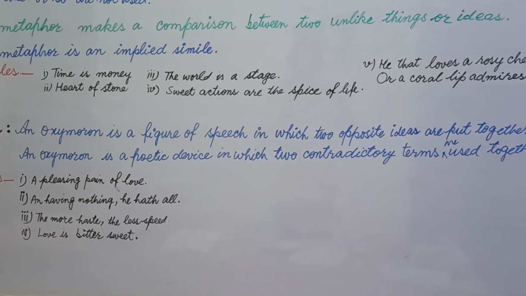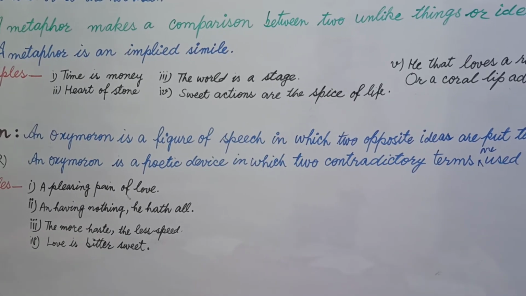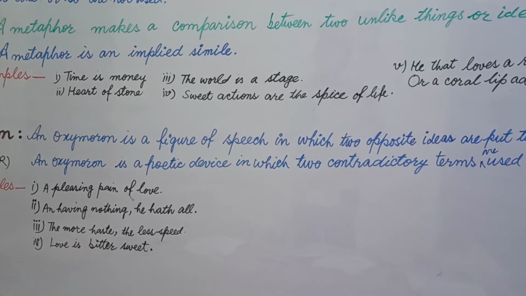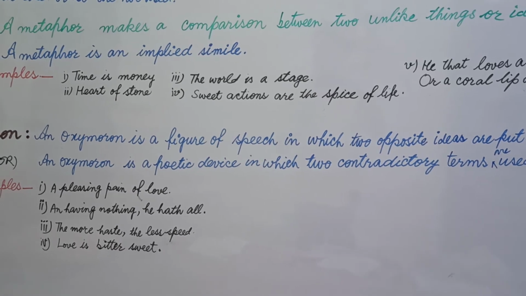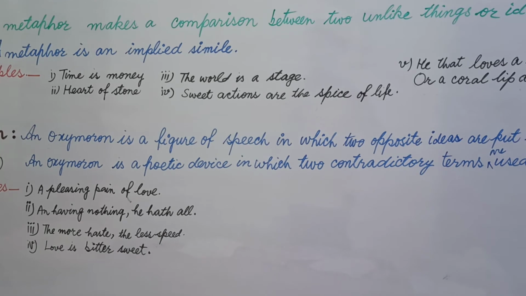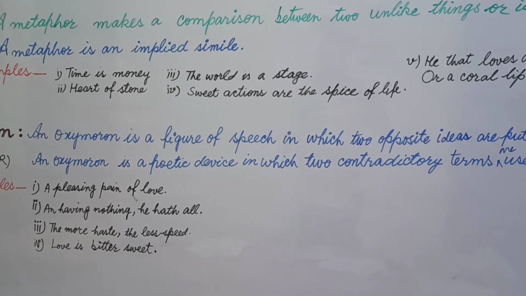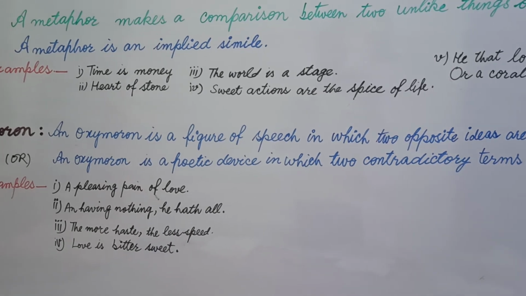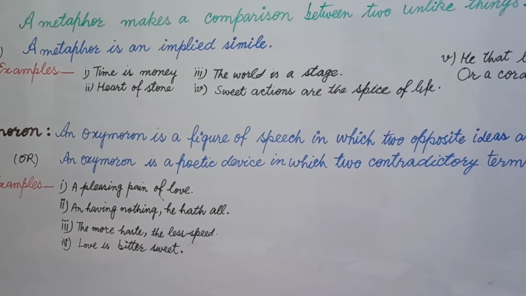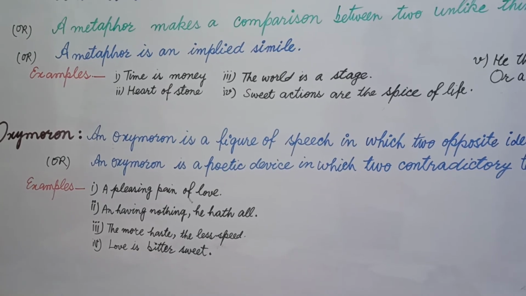Let's observe these four examples written here. A pleasing pain of love. Now the word pleasing and the word pain, both are different, both are just opposite in meaning. Pleasing means giving happiness and pain means giving ache, and both are different in sense. That's why it is oxymoron figure of speech, or you can say oxymoron a poetic device.